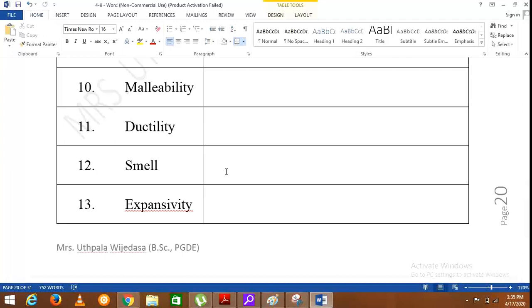Then expansivity is the increase in volume without an increase in the mass upon increasing temperature. When we increase the temperature, the volume of a substance increases without change in its mass. For example, if we heat a metal, its dimensions are increased, but its mass is not increased.